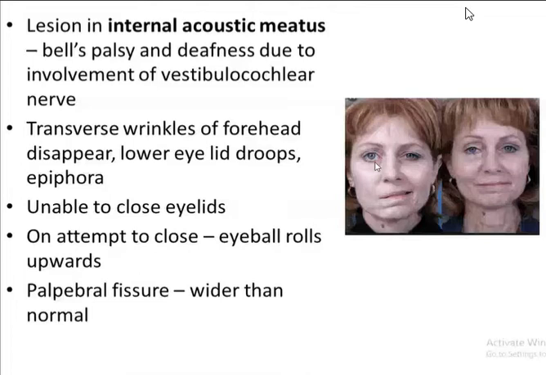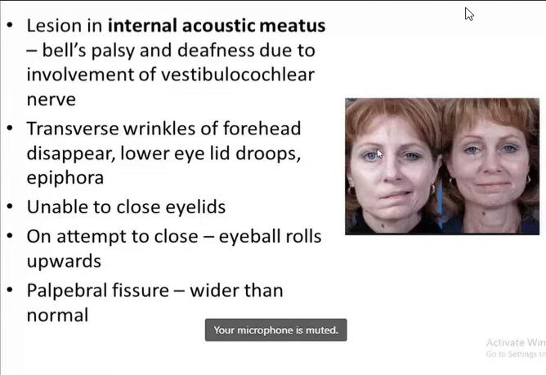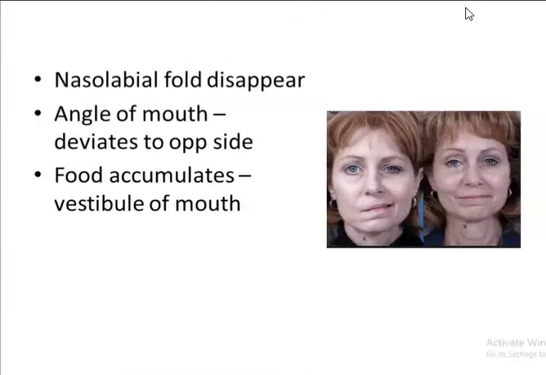The orbicularis oculi, the orbicularis oris muscle here, the buccinator muscles here, the alae nasi. So there are so many facial muscles, and as it involves all the muscles, these are the symptoms which can occur. When you ask the patient to close the eyes, the patient won't be able to close the eyelids because of the facial involvement around the muscles of the eye. When the patient tries to close, the eyeball usually rolls upward. And here you can see the palpebral fissure is wider than normal. So these are the different signs and symptoms.